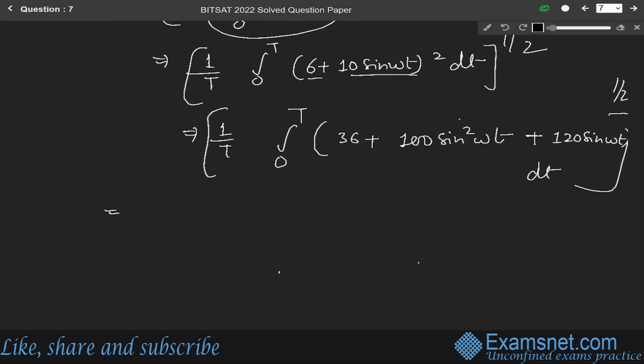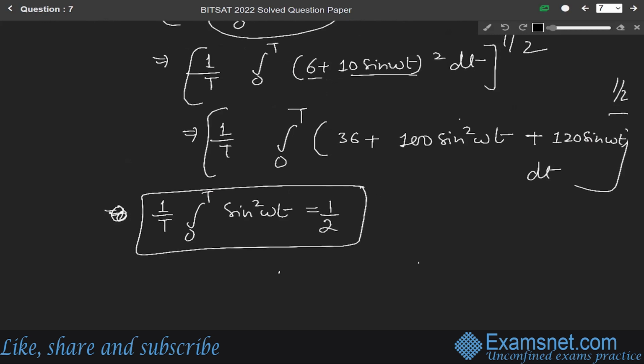Okay. So it will be equal to, this is 1 by T, and sine square omega t and sine omega t. So 1 over T, integral from 0 to T of sine square omega t equals 1 by 2. We know that. And 1 over T, integral from 0 to T of sine omega t dt is 0.